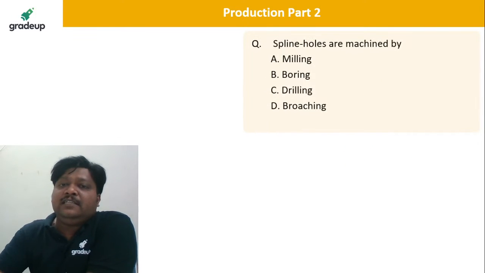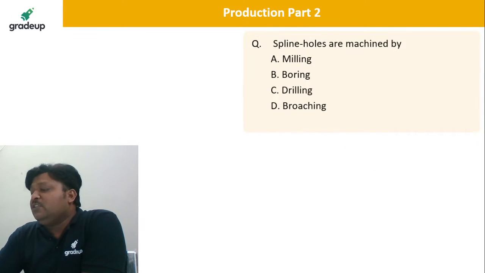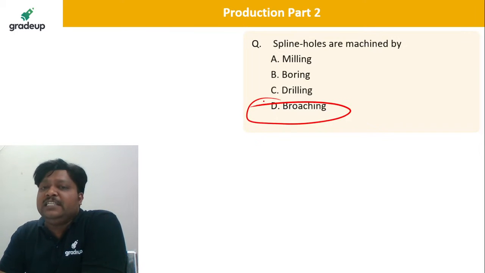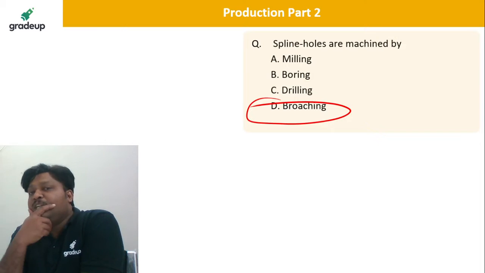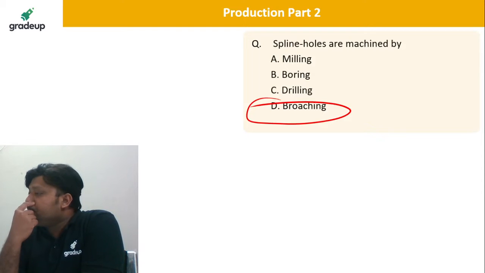Take the next question. The spline holes are machined by. Very nice answer, we know it well. The broaching. Basically with the broach we can produce these spline holes.